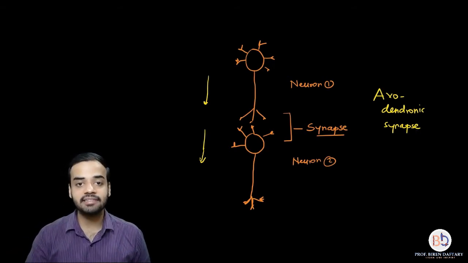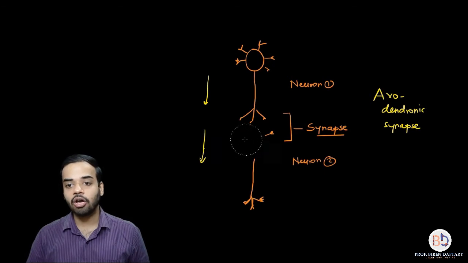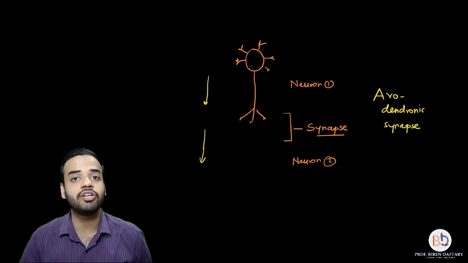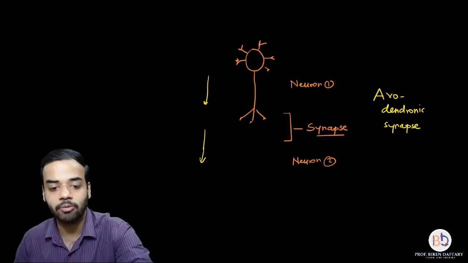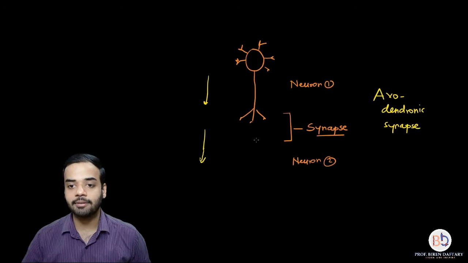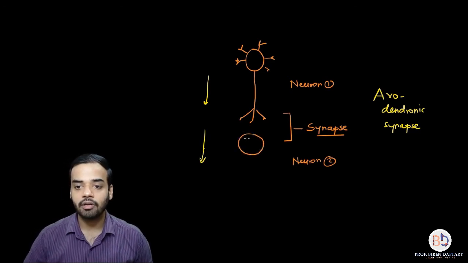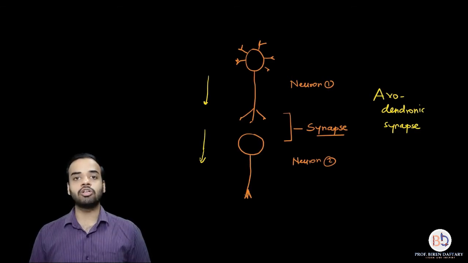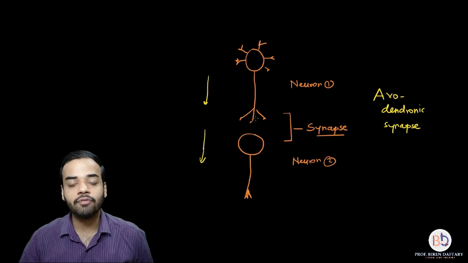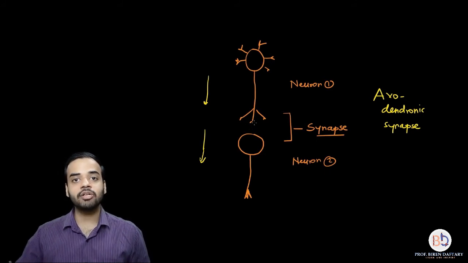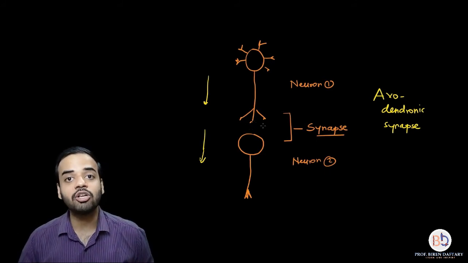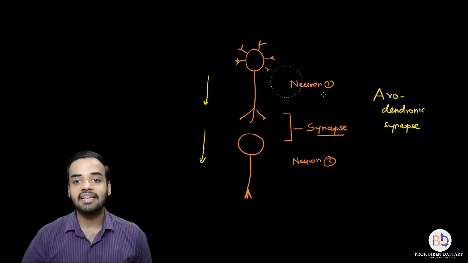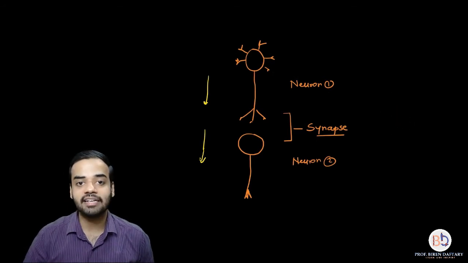Sometimes what happens is, if we talk about a unipolar neuron, right, the first neuron is obviously a multipolar neuron over here, but suppose the second neuron which I am drawing is a unipolar neuron, that means it is having a cyton and it is just having an axon, it is not having dendrons. So now the axon of the first neuron is directly going to transmit the message to the cyton of the next neuron, and such a type of synapse is called as axosomatic synapse.